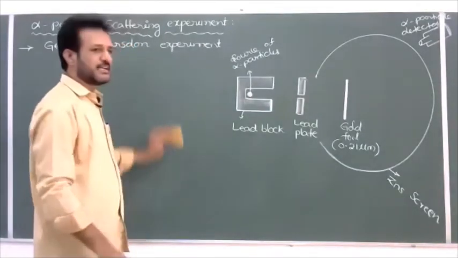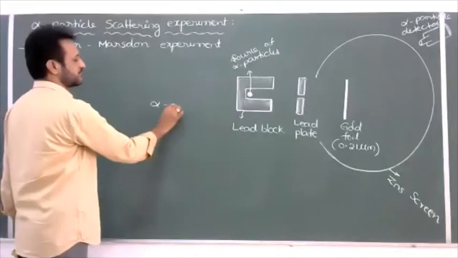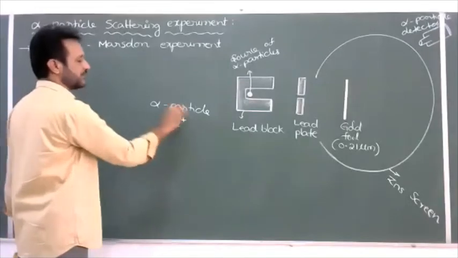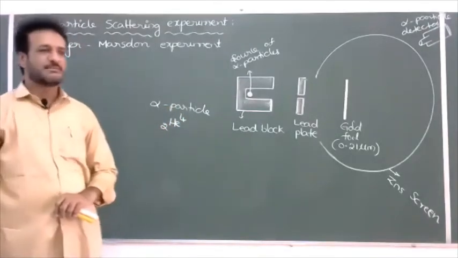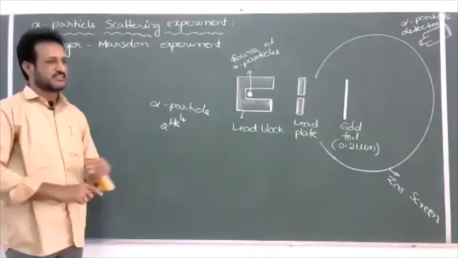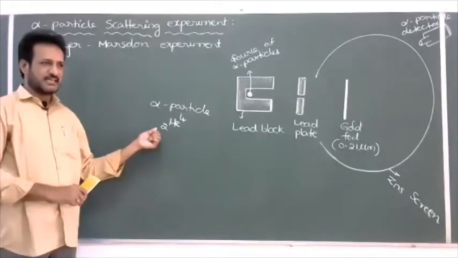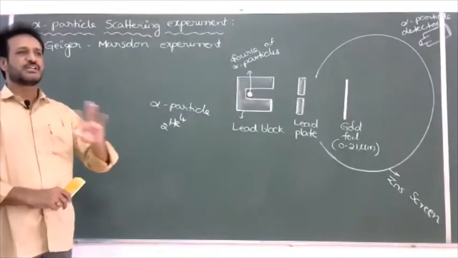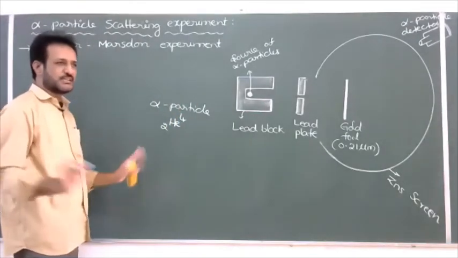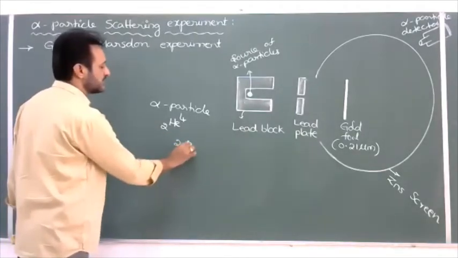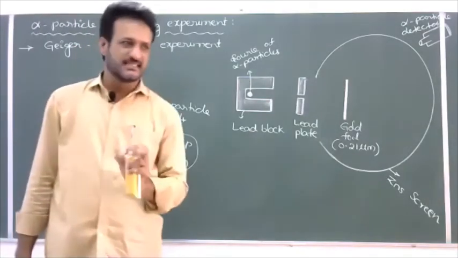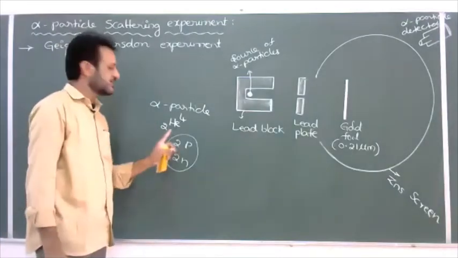And one more thing I am saying, the alpha particle. What is an alpha particle? We can show it with the symbol 2He4. Take the helium atom: it contains 2 protons, 2 neutrons, and 2 electrons. If we remove the 2 electrons, it contains only 2 protons and 2 neutrons. Then this is called an alpha particle. A helium nucleus without electrons is called an alpha particle.